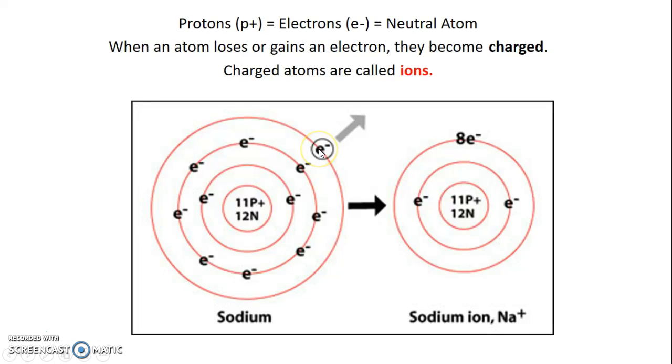The chlorine is then going to have a full outer shell, and so is the sodium, right? So this electron for the sodium is going to come away from the nucleus. That means it's going to have a full 8 electrons. It's represented here by the 8e negative, full outer shell electrons. And therefore have a full outer shell. That's wonderful. Well, what does that mean for its charge? Well, it's got 11 protons, right? And only 10 electrons, right? So every electron is negative, so it's minus 10, so 11 minus 10 is plus 1. So when we're talking about the charge of sodium, we would notice that it has a plus 1 charge, right?